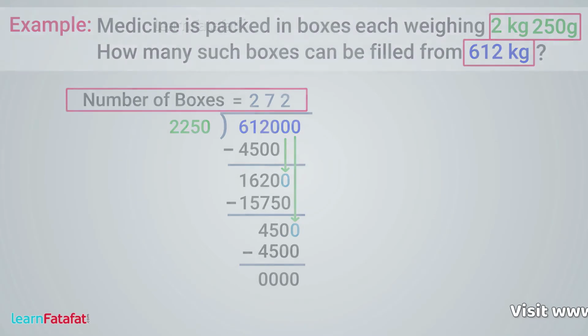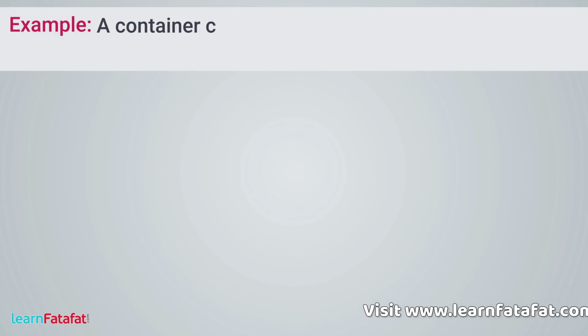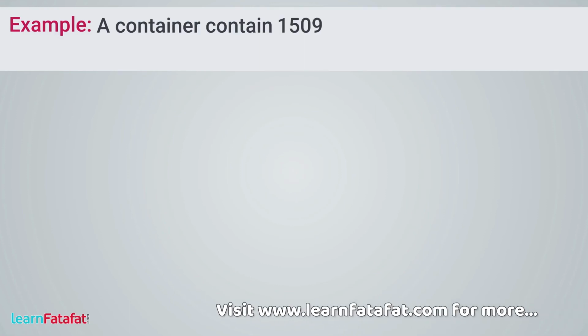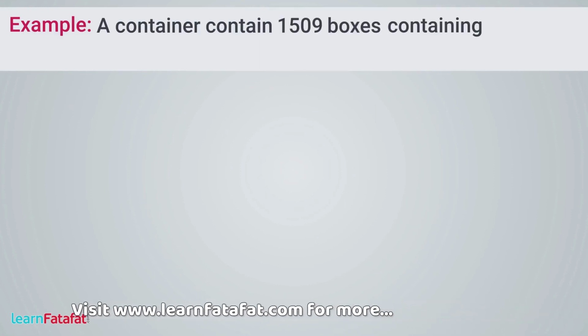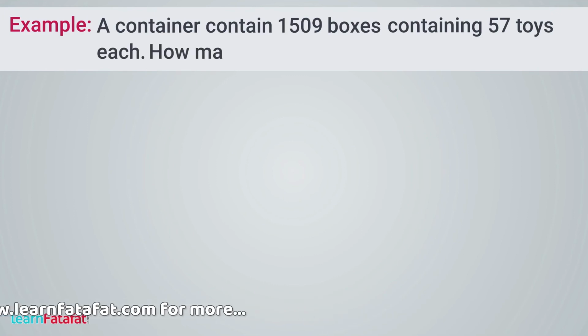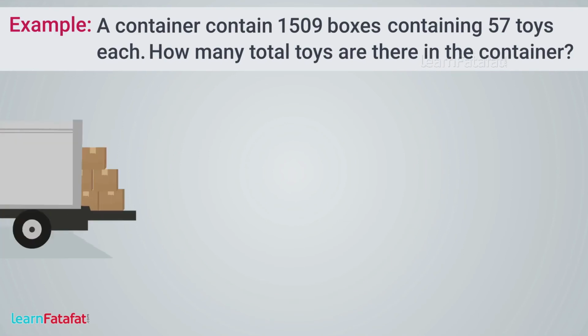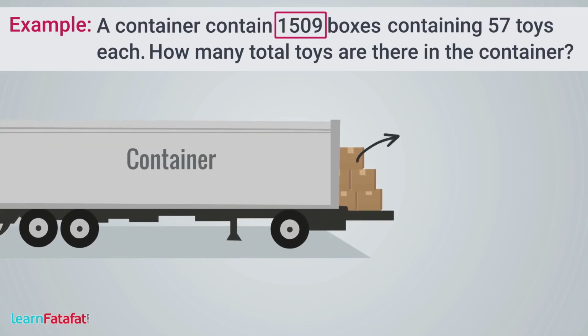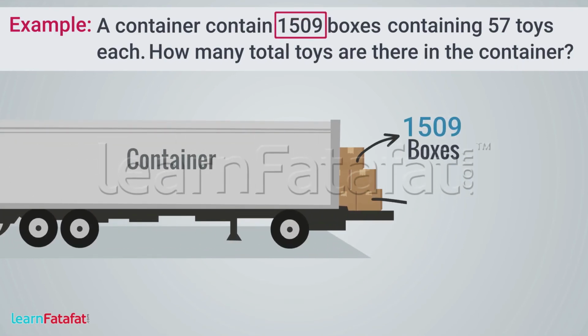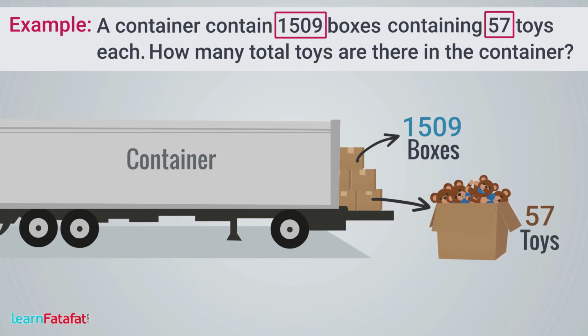Next example. A container contains 1509 boxes containing 57 toys each. How many total toys are there in the container? Solution. We know that total number of boxes are 1509. Each box contains 57 toys. We have to find the total number of toys.